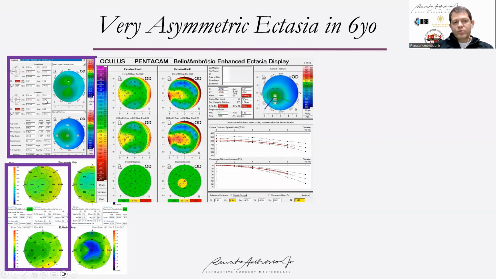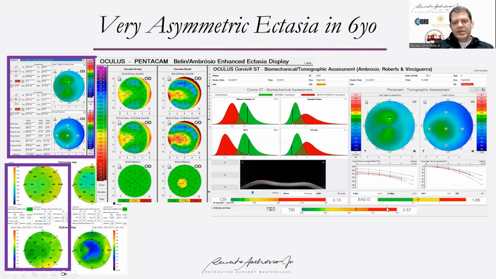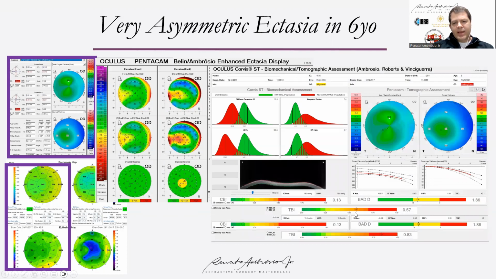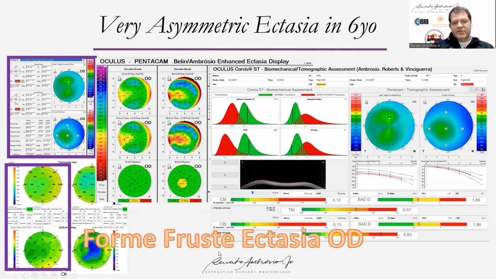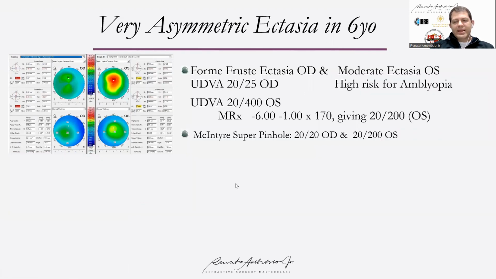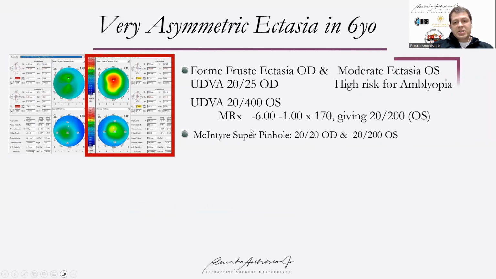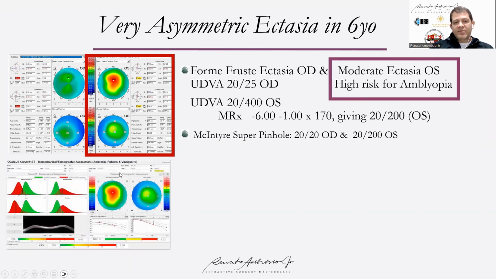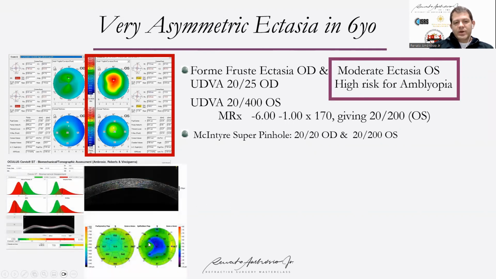She had forme fruste keratoconus based on the thinning of the epithelium, abnormal Pentacam, integrated Scheimpflug tomography and biomechanics, with a TBI that is even more abnormal in the TBI V2. But the fellow eye, the abnormal eye, has keratoconus, and this patient needs surgery because of the risk of amblyopia. It is very important to address this, and you see the thinning of the epithelium.